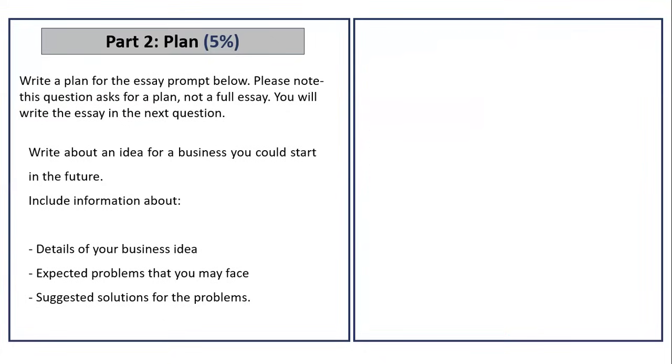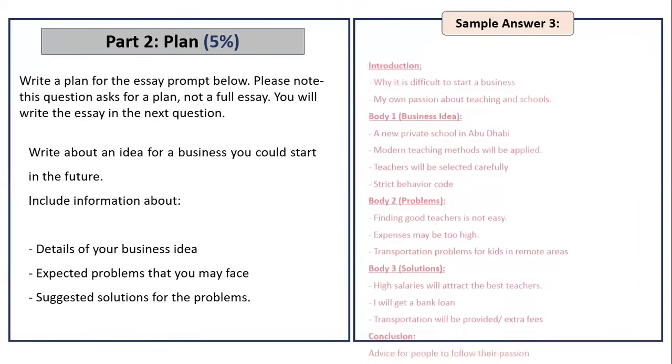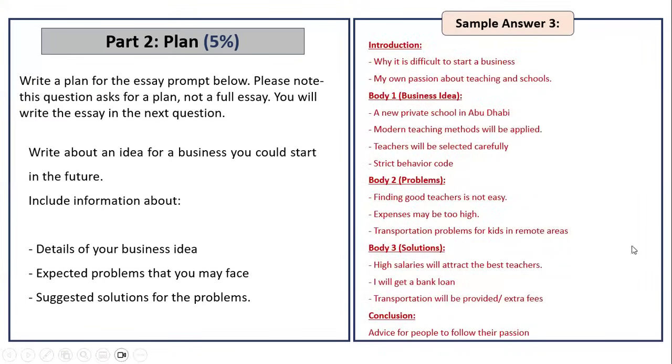Sample answer 3 is exactly the same. Again, I used the same bullet points, but instead of using the exact same wording for the bullet points, I changed it and summarized the titles. So instead of saying details of my business idea, I named it business idea. The second one is problems, the third one is solutions, and then introduction and conclusion.